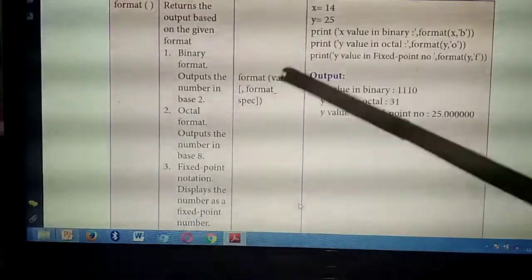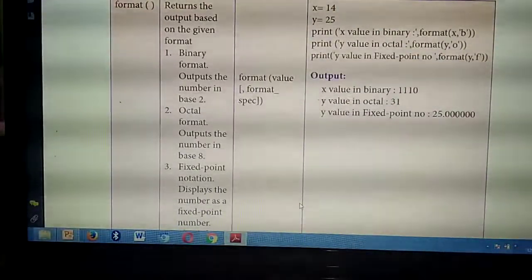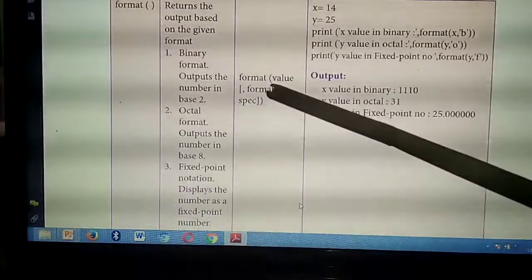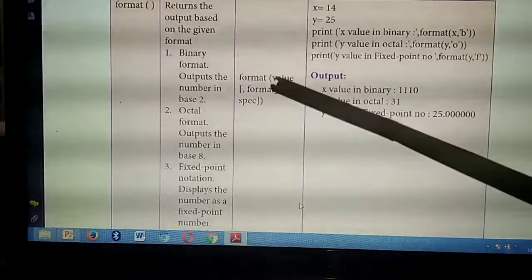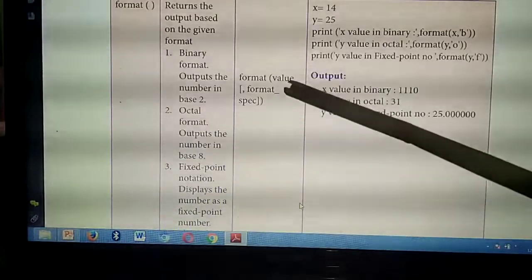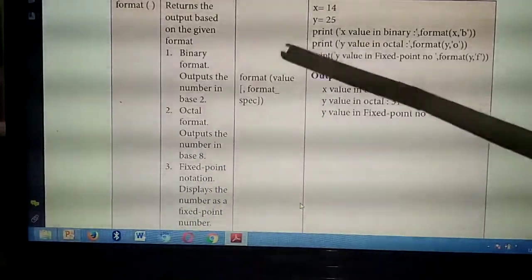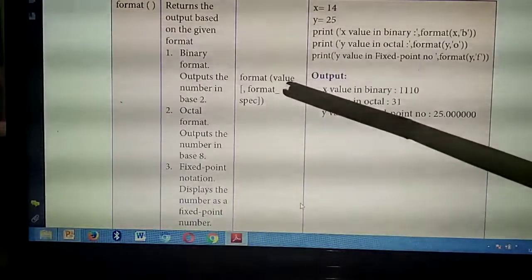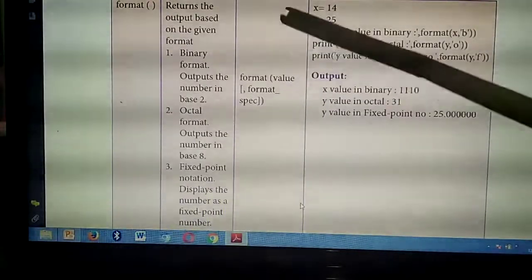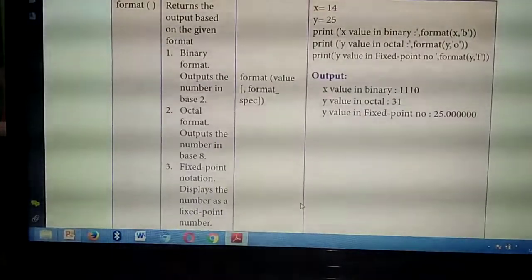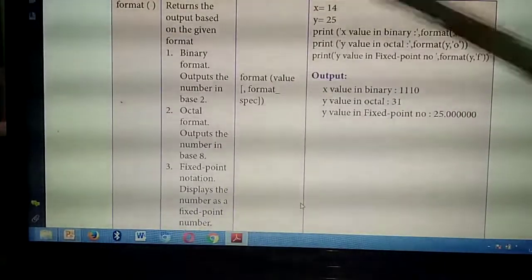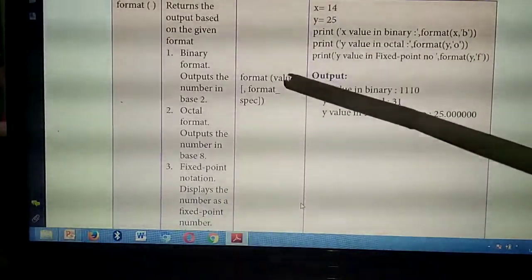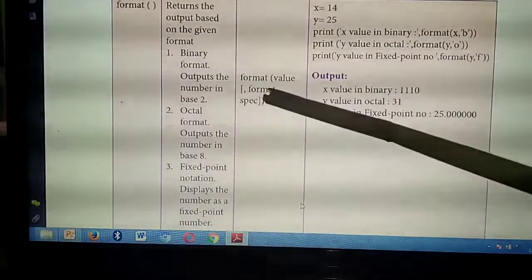So this is the syntax for the format function. Inside the format function, first you need to write the value, or the variable you are denoting. In which variable you are denoting the particular value, that you need to denote here. That is called the value. Please write the syntax as it is, don't write according to your wish. Please write as it is in the textbook syntax. So in format, first you need to write the value, comma, format specification.